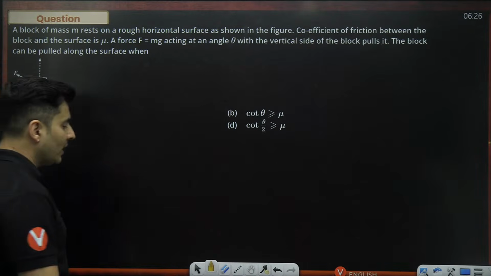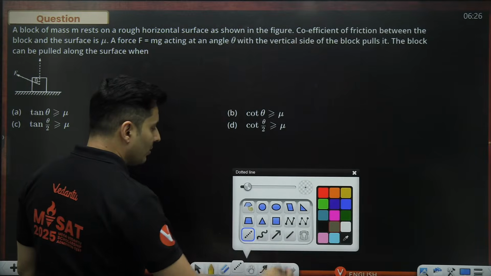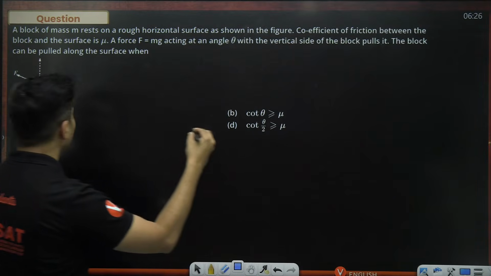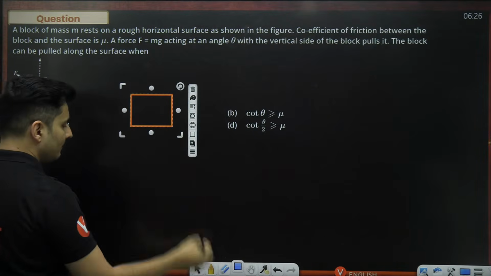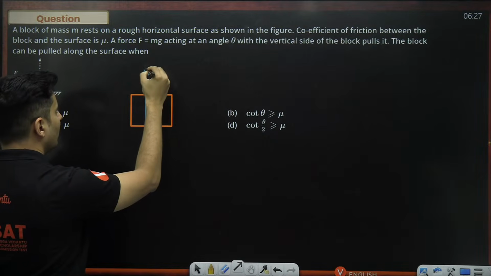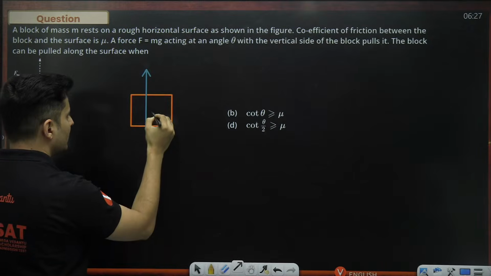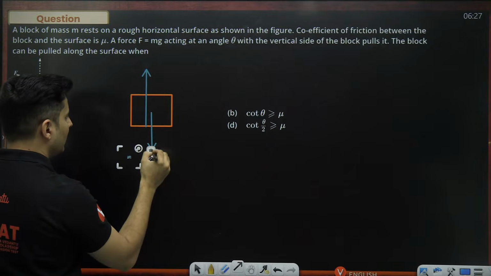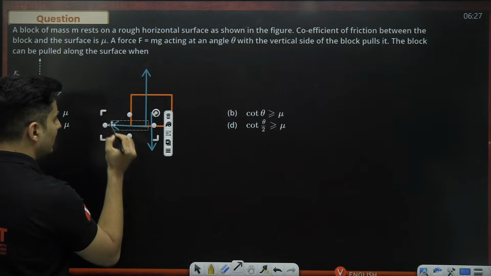Anyways, coming back over here. First let's draw the free body diagram of this particular figure. Our block is here. What are the different forces acting on it? There is one normal force, there is mg force, and the frictional force will prevent it from slipping.